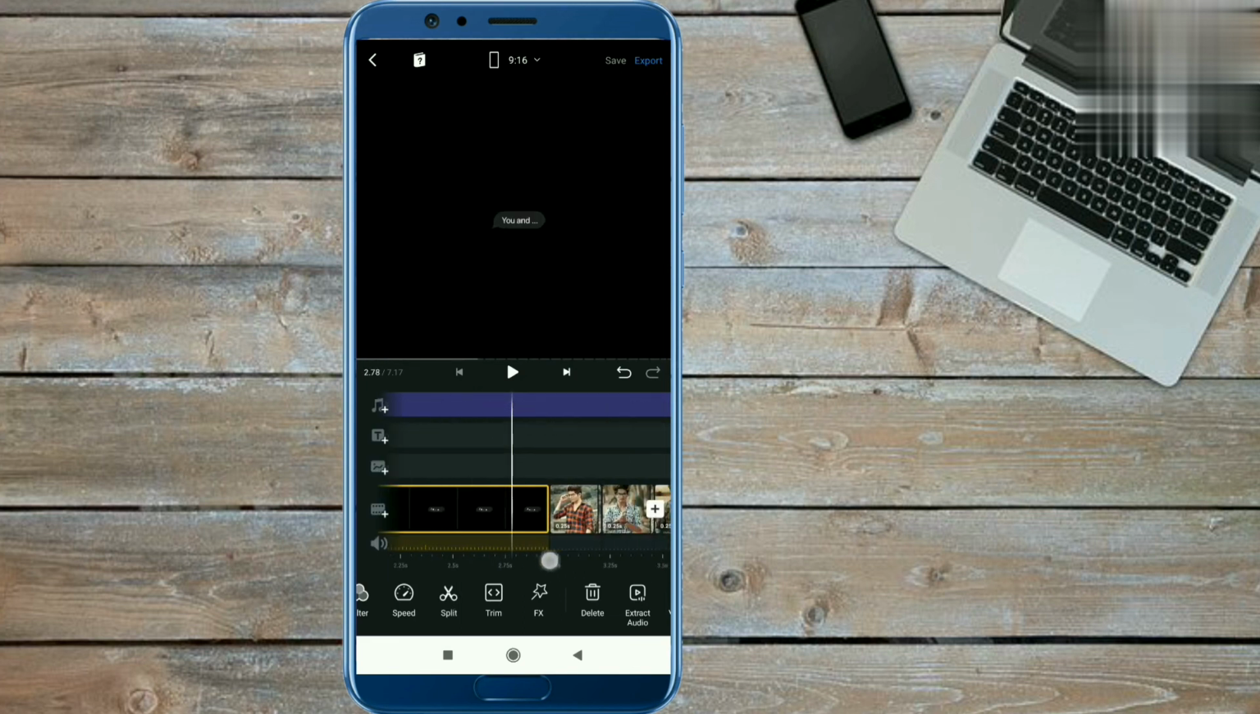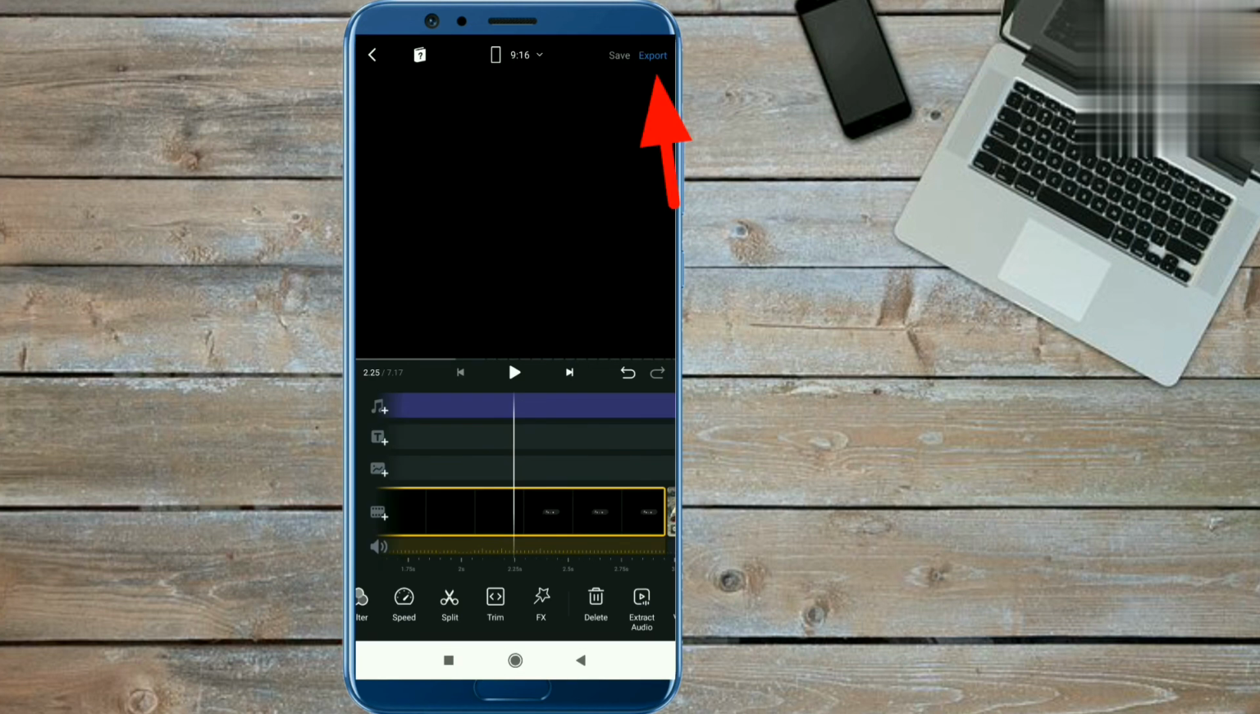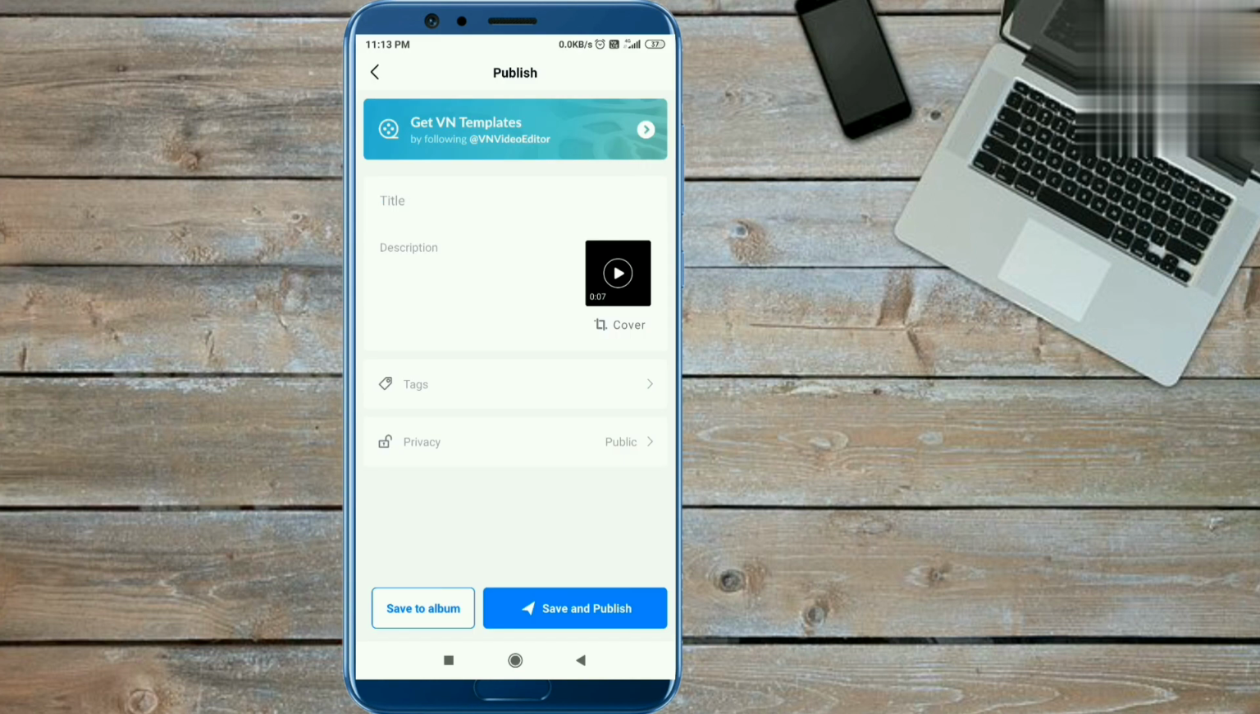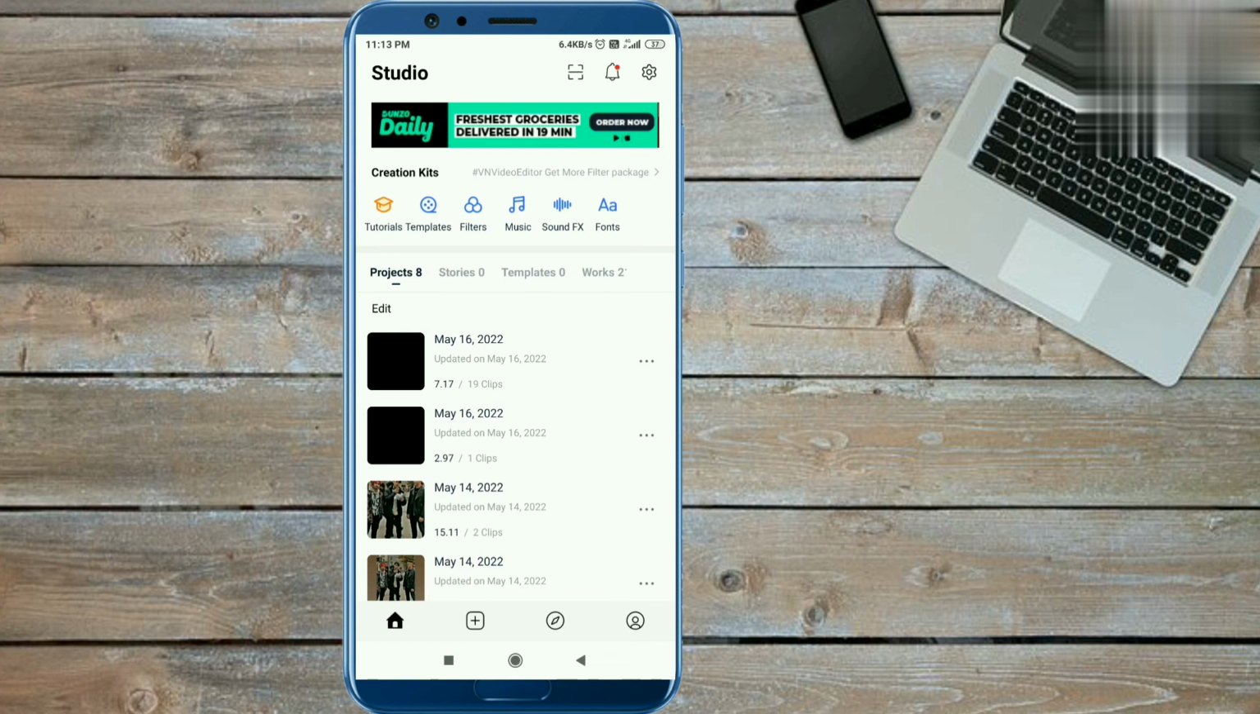Now you can save this video. To save this video, click on the export option and click done from here. Now you have to click on the save to album option and the video will be saved.